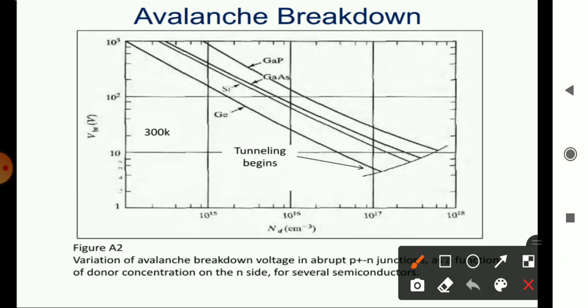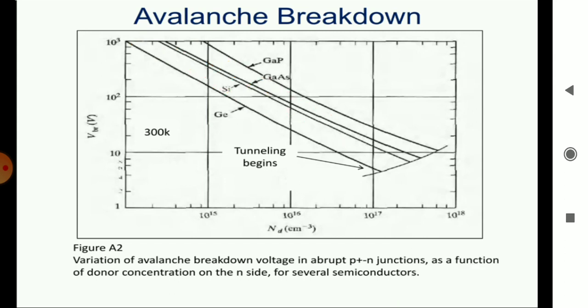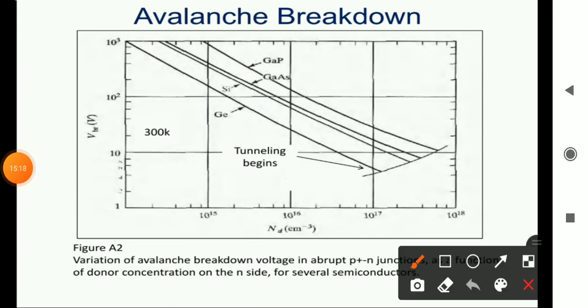Why we are drawing germanium at the lower end, then silicon, after that gallium arsenide, depends upon the energy band gap of the silicon atom, germanium atom and gallium arsenide atom. That variation is there. So the sequence in which we draw this is based on the band gap. On the x-axis we have the doping concentration. As the doping concentration increases, what happens to the voltage? The reverse voltage starts decreasing. As doping is more, the reverse bias voltage is decreasing.